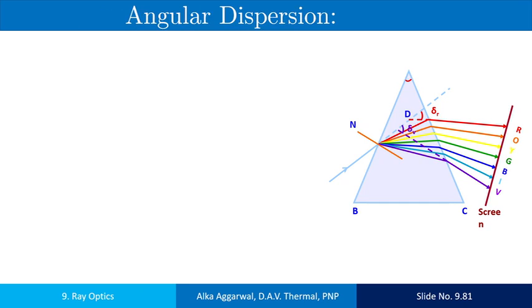Now the angular dispersion. Angular dispersion is the difference in the angle of deviation of the extreme colors.